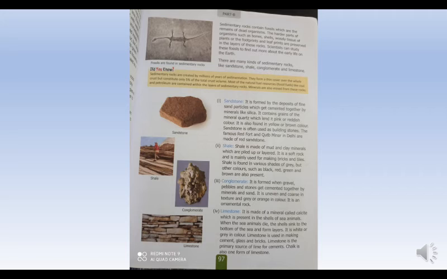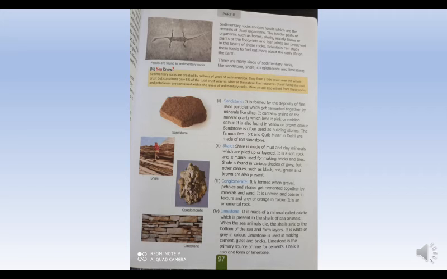Now, limestone. It is made of a mineral called calcite, which is present in the shells of sea animals. When the sea animals die, the shells sink to the bottom of the sea and form layers. It is white or grey in color. Limestone is used in making cement, glass, and bricks. Limestone is the primary source of lime for cements. Chalk is also one form of limestone.